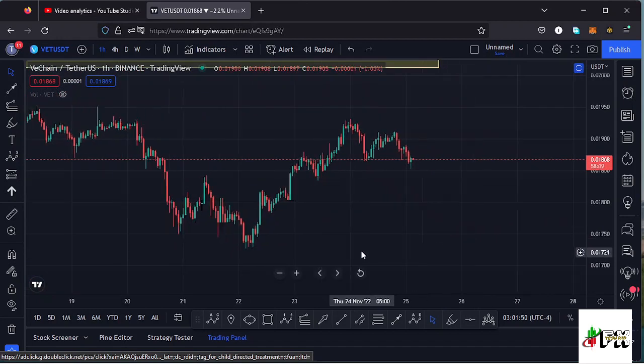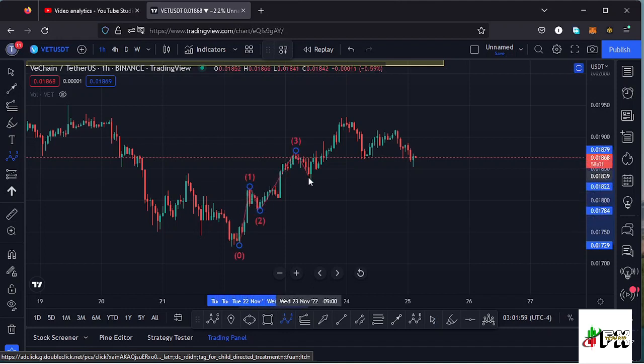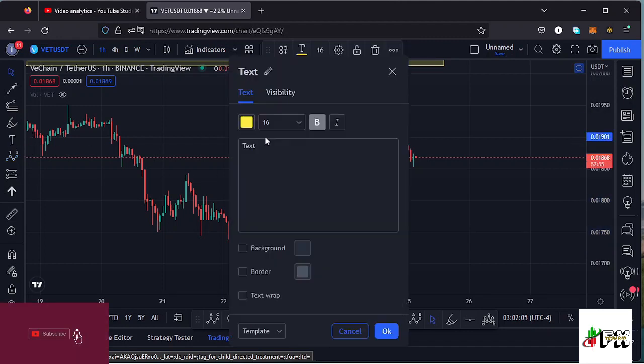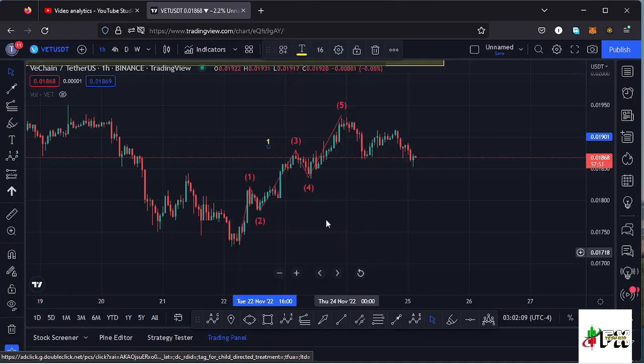And if I show you the Elliott wave structure that I'm referring to, we can have this as a wave 1, then a wave 2, then a wave 3, then a wave 4, then we have continued pushing higher in a wave 5, completing the formation of a higher Elliott wave count 1 right here on the Vechain chart. And that might be the reversal that we are expecting in the formation of that higher Elliott wave count 3